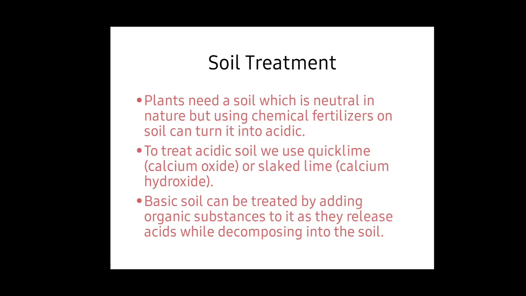Next, soil treatment. Plants need soil which is neutral in nature, but using chemical fertilizers on soil can turn it acidic. To treat acidic soil, we use quicklime or slaked lime. Basic soil can be treated by adding organic substances to it, as they release acids while decomposing in the soil. So, if the soil is more acidic, we have to add a base. If the soil is more basic, we have to add an acid to neutralize it. Only in neutralized soil can plants grow well. This is known as soil treatment.